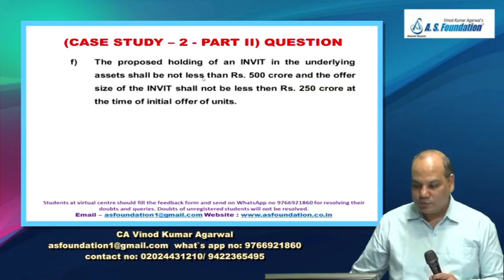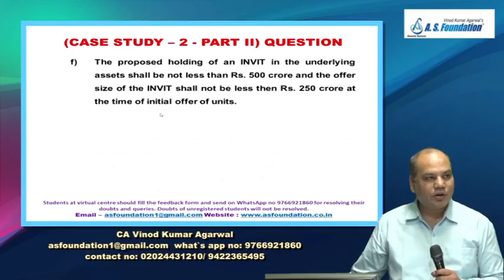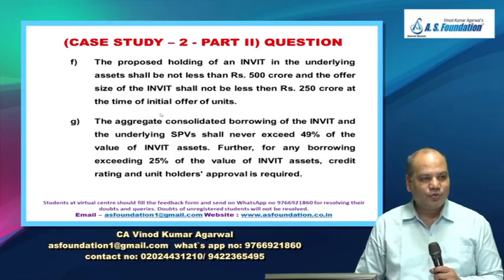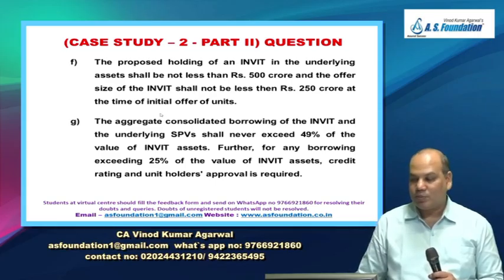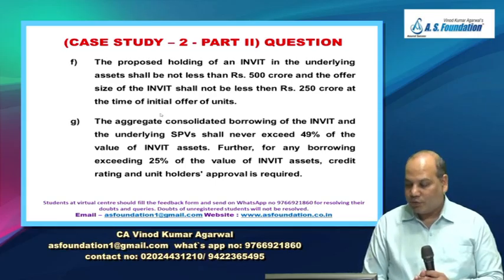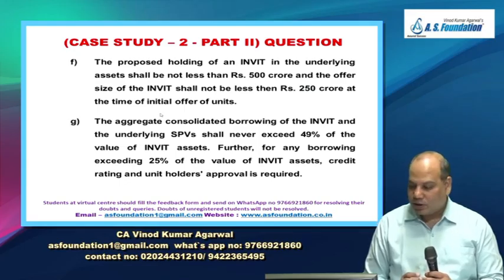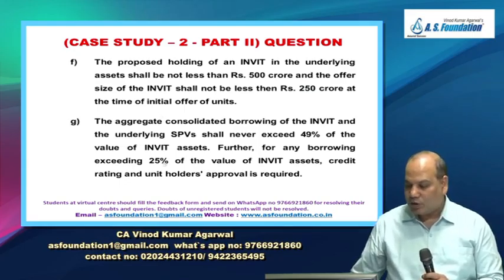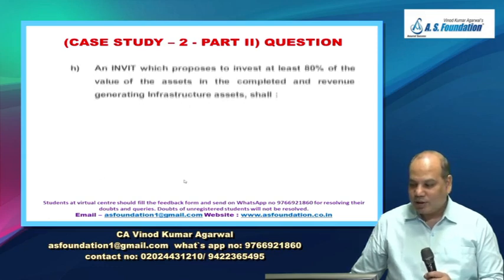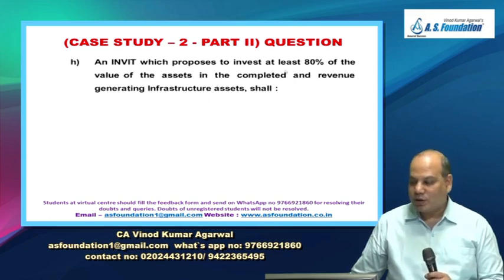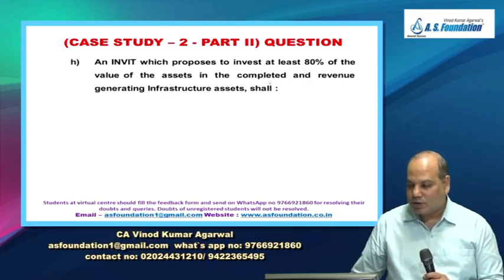The proposed holding of an InvIT in an underlying asset shall not be less than 500 crore and the offer size of InvIT shall not be less than 250 crore at the time of initial offer of unit. True, right? True. The aggregate consolidated borrowing of InvIT and underlying SPV shall never exceed 49% of the value of the InvIT asset. Further, for any borrowing exceeding 25%, credit rating and unit holder approval is required. Again, true.